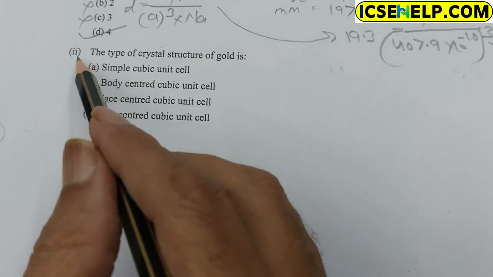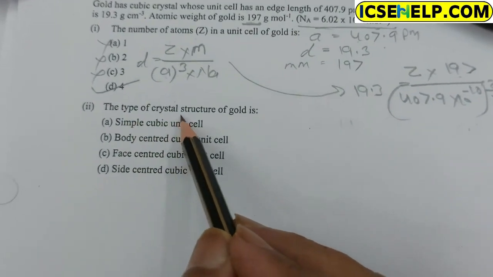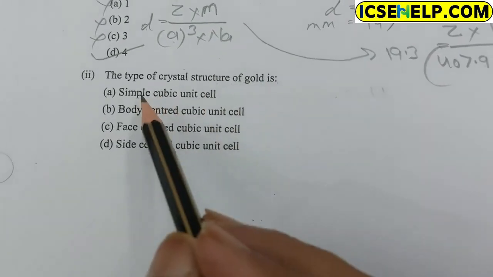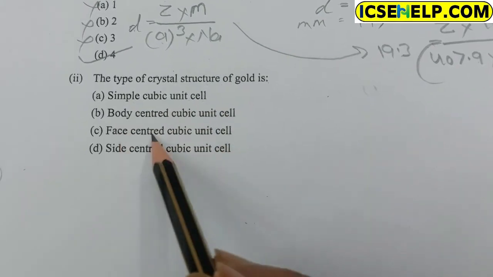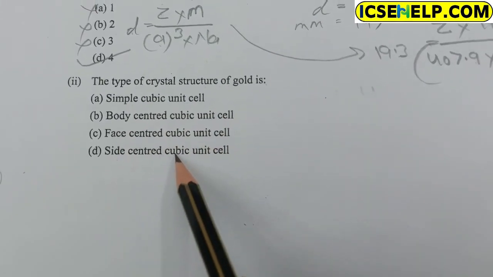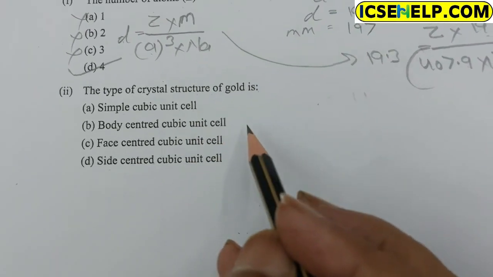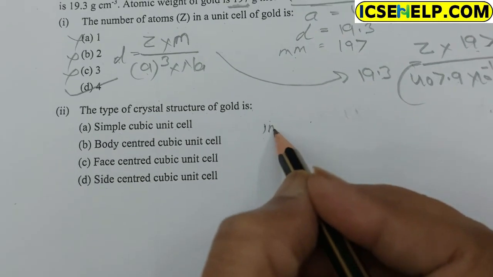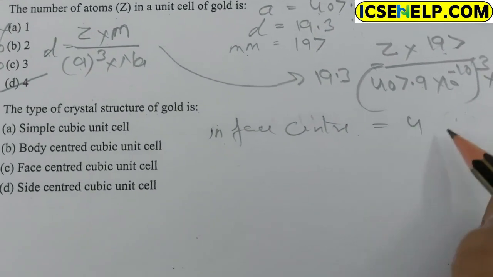The second part of question 40: the type of crystal structure of gold. It can be simple cubic, body centered, face centered and side centered cubic unit cell. In face centered cubic there are 4 atoms.